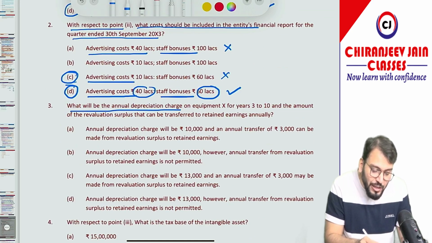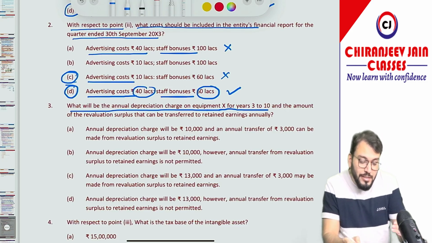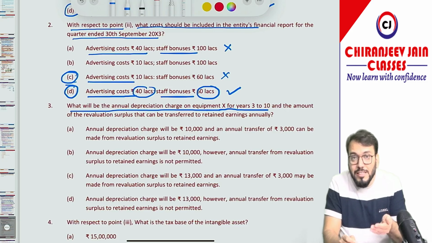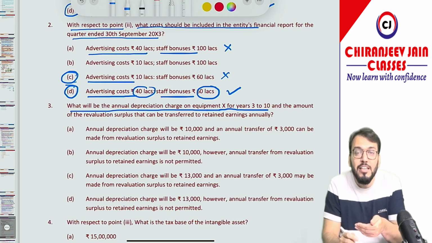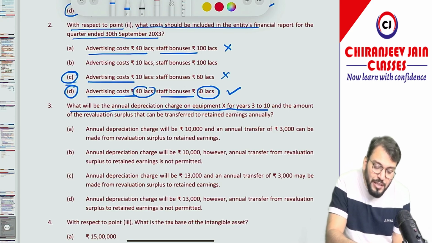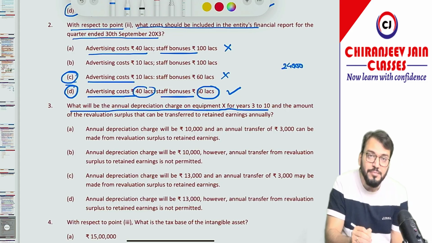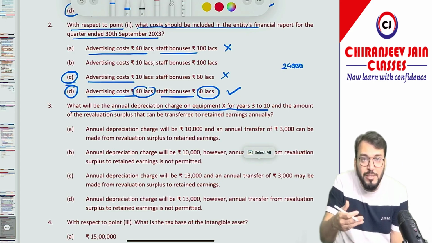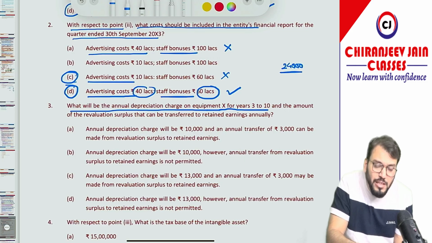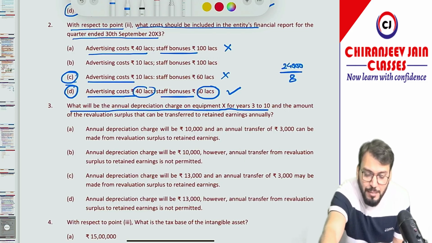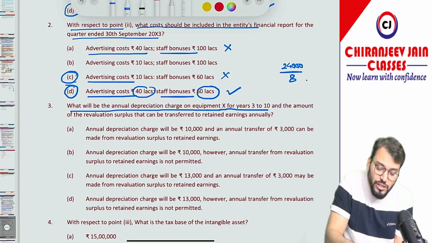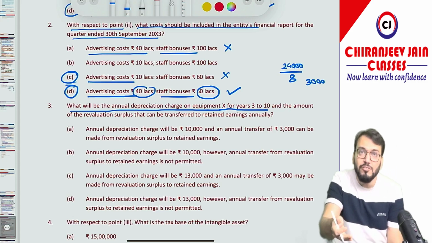What will be the annual depreciation charge on equipment X for year 3 to year 10? And for year 3 to year 10, what amount of revaluation surplus can be transferred to retained earning annually? So they are asking how much revaluation surplus will be transferred to retained earning during the remaining useful life. Already we have understood that 24,000 was the revaluation gain. Now we need to find out the amount of additional depreciation which will be transferred from revaluation surplus to retained earning. Directly you can do it, the remaining useful life is 8. So 24,000 divided by 8 is 3,000. So 3,000 will be transferred from revaluation surplus to retained earning every year.